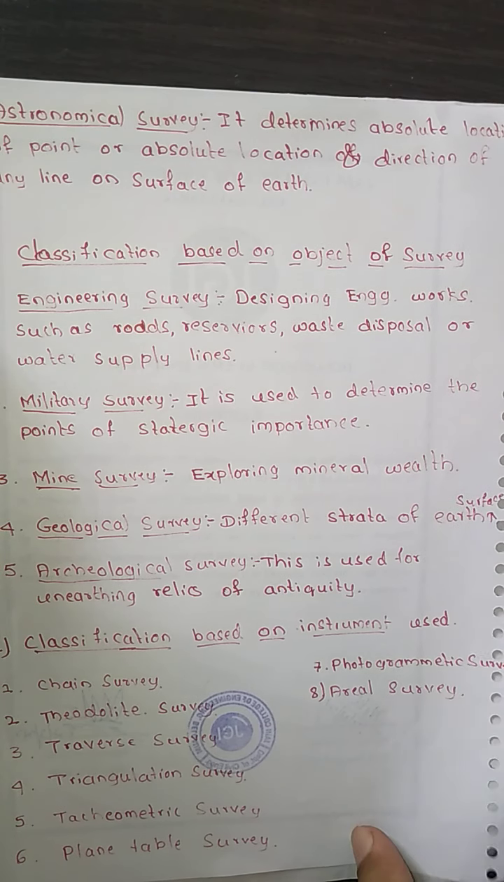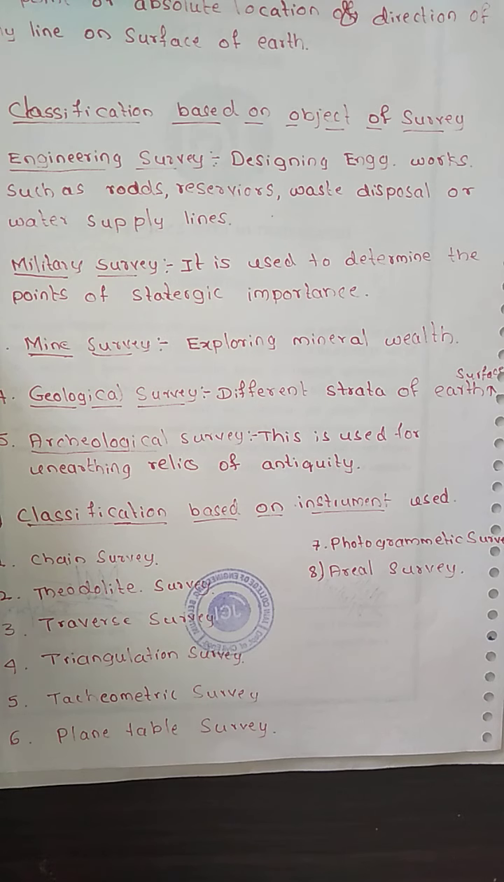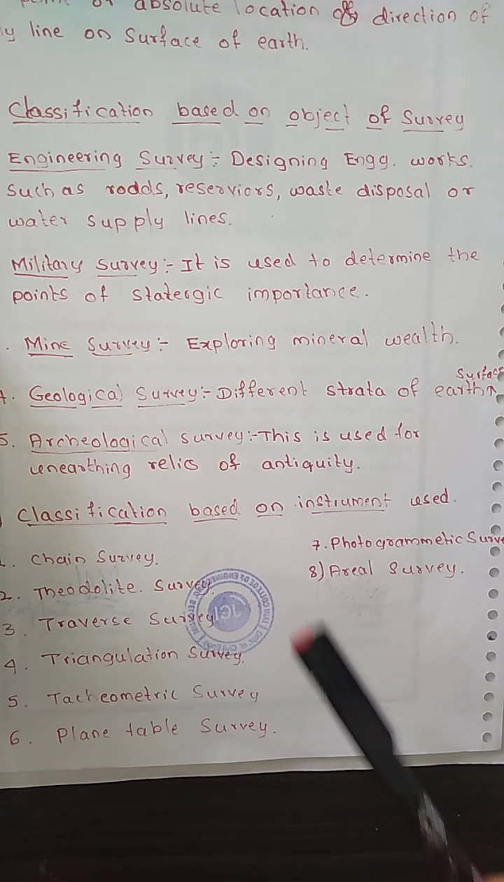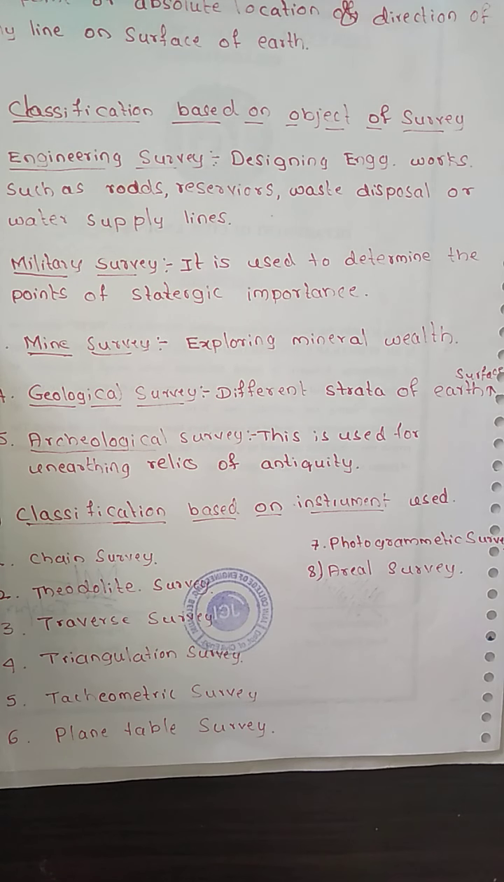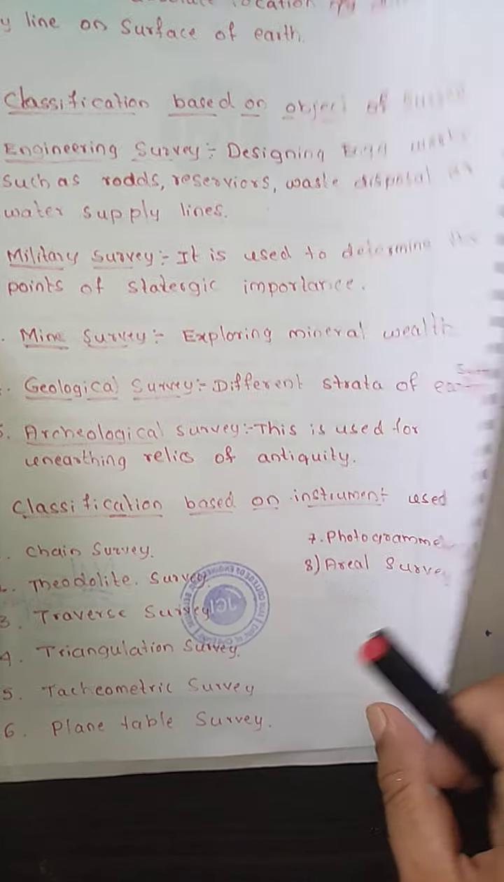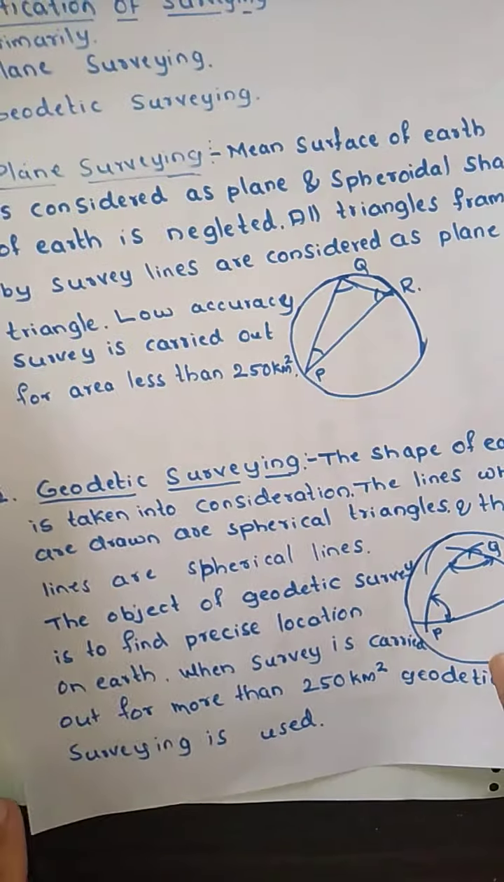Next, we classify the survey based upon the instrument that will be utilized. Based upon this we have the chain survey, theodolite survey, traverse survey, triangulation survey, tachometric survey, plane table survey, photogrammetric survey, and aerial survey. So this is how we classify the survey based upon the requirements. Basically, we classify the survey into two types, plane surveying and geodetic surveying.